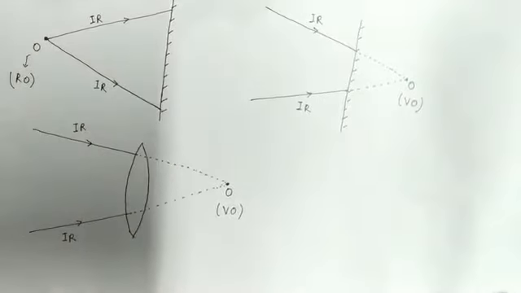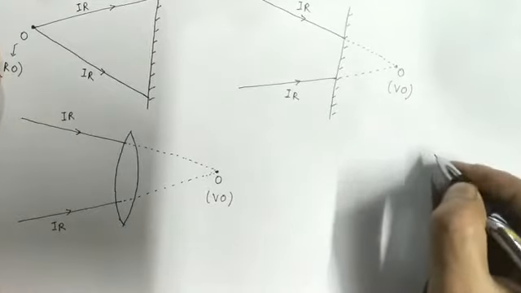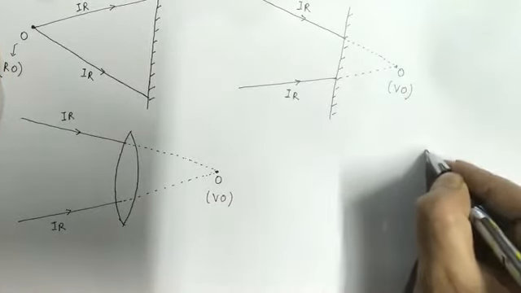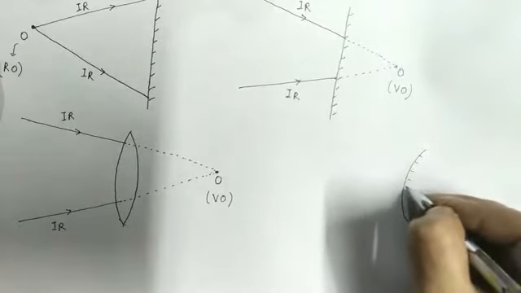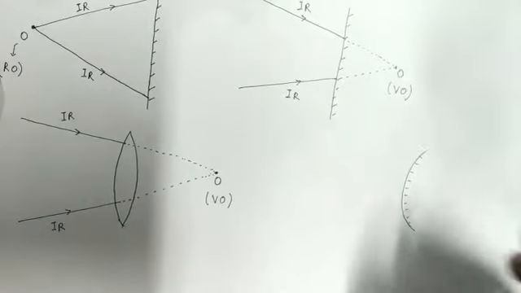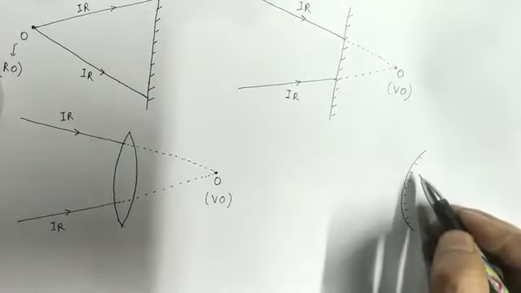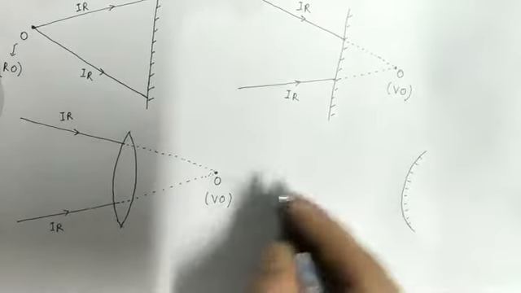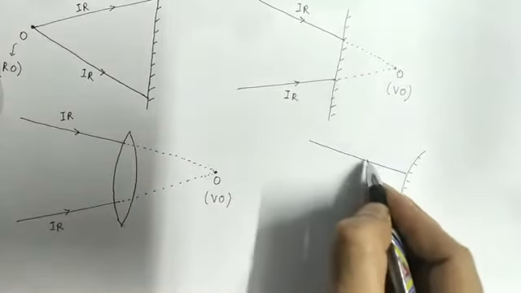Let us take one more example. Let us suppose we have a convex mirror and two converging rays are falling on it.